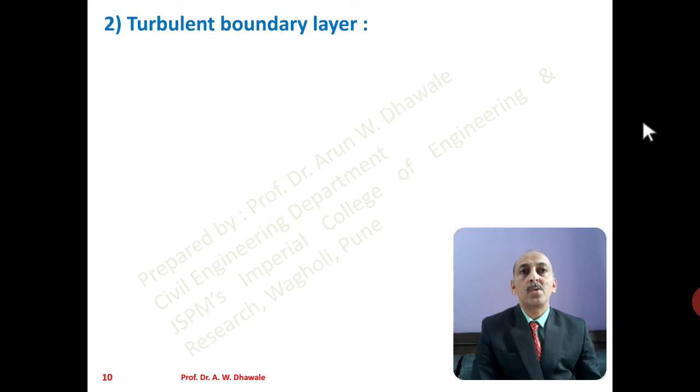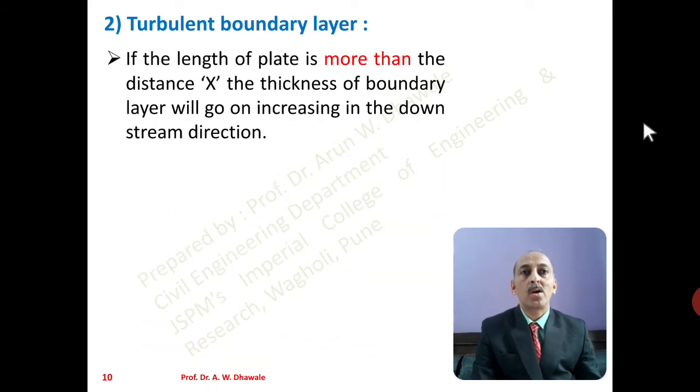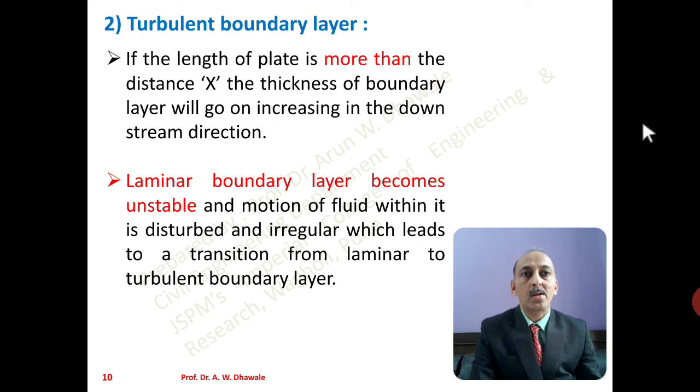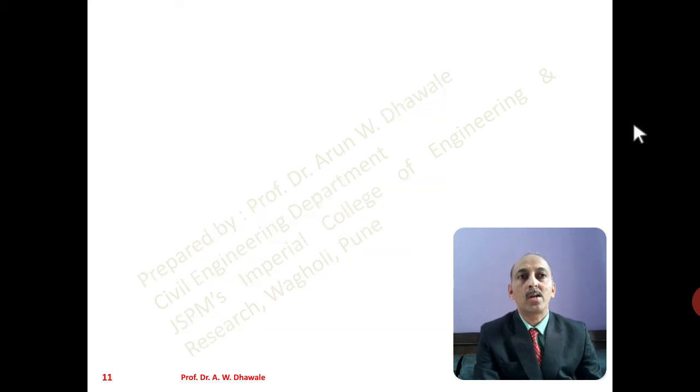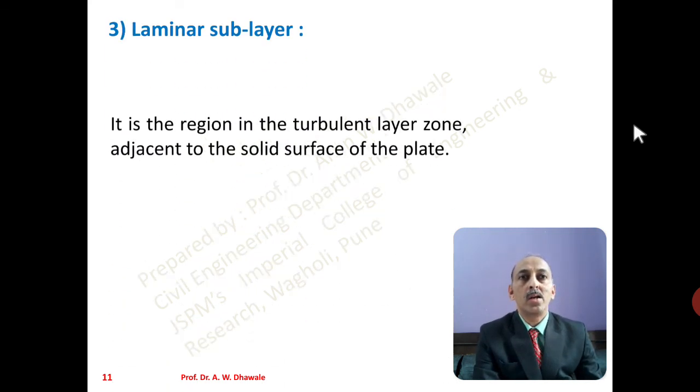Second part, that is turbulent boundary layer. In turbulent boundary layer, the length of plate is more than the distance x. The thickness of the boundary layer goes on increasing in the downstream direction. Laminar boundary layer becomes unstable and the motion of the fluid within it is disturbed and irregular, which leads to the transition from laminar to turbulent boundary layer. In this second zone, when Reynolds number is greater than 5 into 10 to the power 5, then turbulent boundary layer occurs.